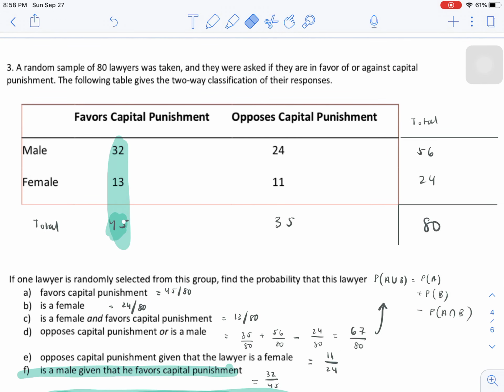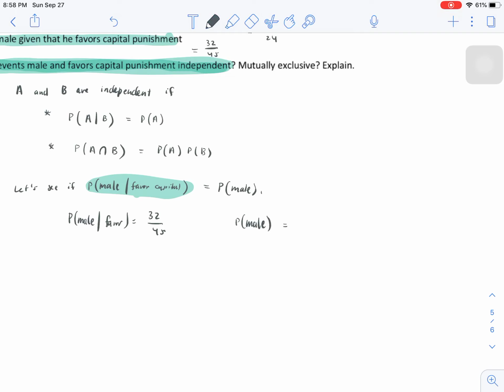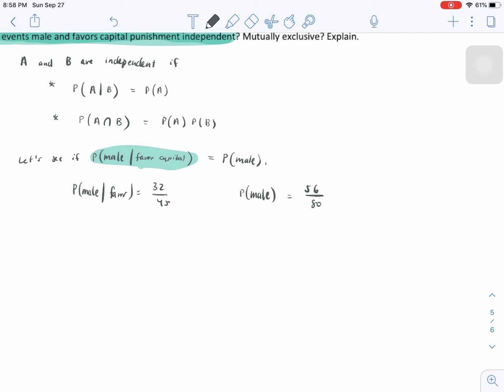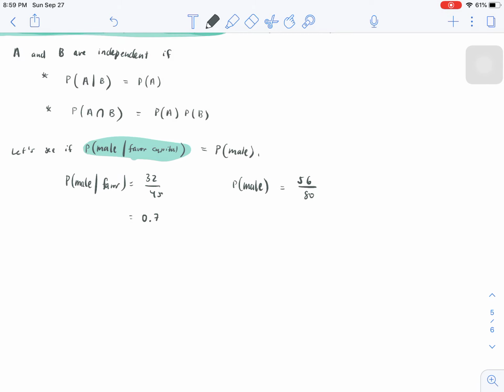How many males were there? There were 56 men out of 80 total. So the probability that you're male is 56 out of 80. So let's see, are these two probabilities equal? 32 out of 45, if I convert that to a decimal, it's 0.711. If I convert 56 out of 80 to a decimal, this is 0.7.